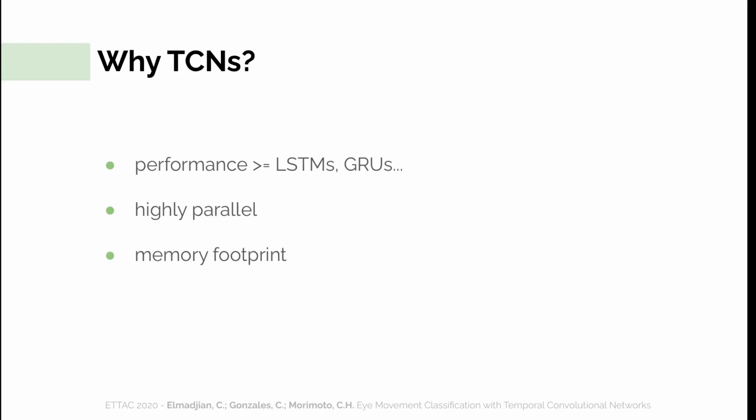So why are temporal convolutional networks a good idea? Well, today we know that attention-based approaches can work just as good or even better than LSTMs on sequential problems. Likewise, TCNs have been demonstrated to achieve comparable or even superior performance than LSTMs or GRUs in some applications. Additionally, because TCNs are basically convolutional nets, they have a highly parallel structure, which makes them faster for training or making predictions. They also require on average less memory to work because they don't have to store partial results for cell gates as sequential models do. But most interestingly, dilated convolutions allow them to grow the receptive field exponentially, which is great for long-term dependencies.